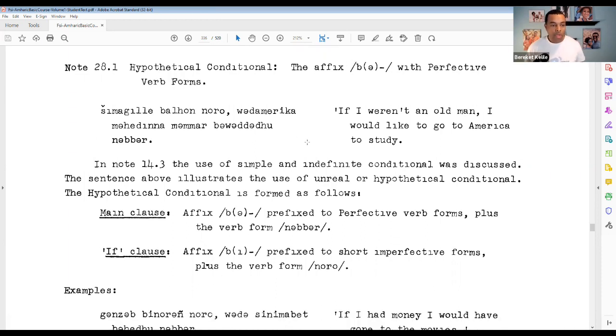If you remember back to note 14.3, or you can take a look back there, that covered the simple and indefinite conditional sentences where you saw the prefix. And this sentence here, in this unit, covers the use of what's called an unreal or hypothetical condition. Referring back to that, if I weren't an old man, presumably an old man is saying this, so it's a hypothetical that is not going to be true, and it's broken up into two parts.